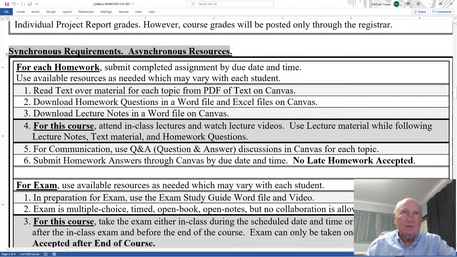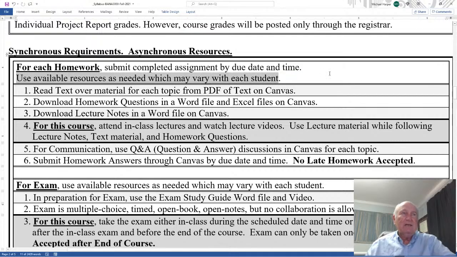Okay, the synchronous requirements and asynchronous resources. First of all, the synchronous requirements for each homework assignment: submit the completed assignment by the due date and time. Use available resources as needed, which may vary with each student. And what I mean by that is some students read the text, then do the video, then come to class. Some people come to class, then watch the video, then read the text. Some people just look at the video. Some people come to all different combinations. You have multiple resources to take advantage of.